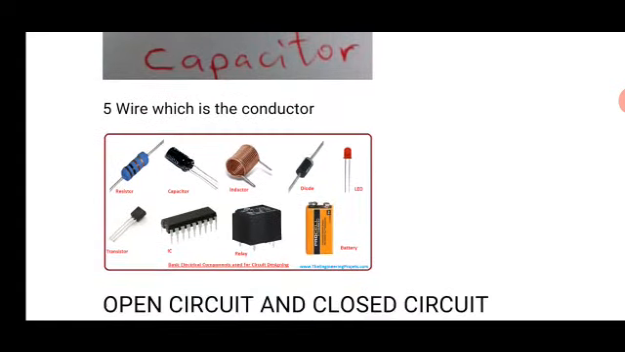This is a diagram of some of the components of electricity. We have resistor, we have capacitor, we have inductor, we have diode, we have LED, we have transistor, and we have IC, that is integrated circuit, we have relay, and we have the battery.